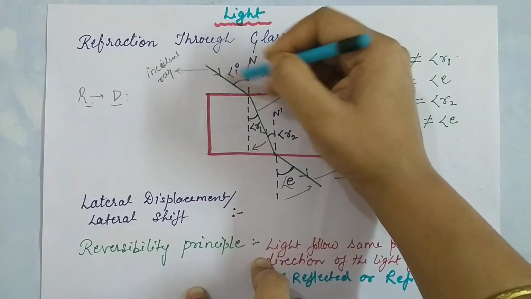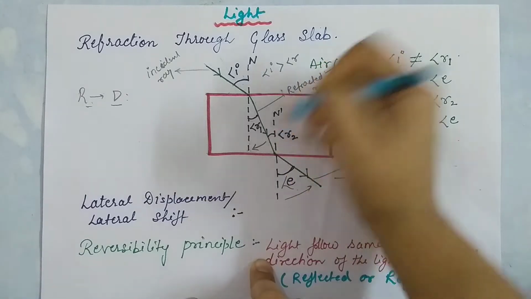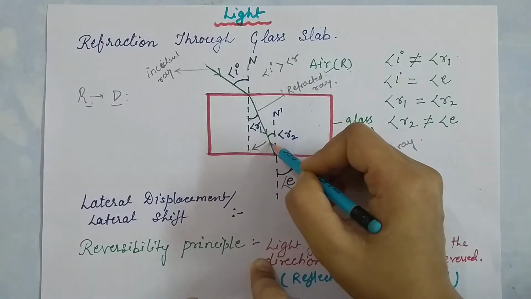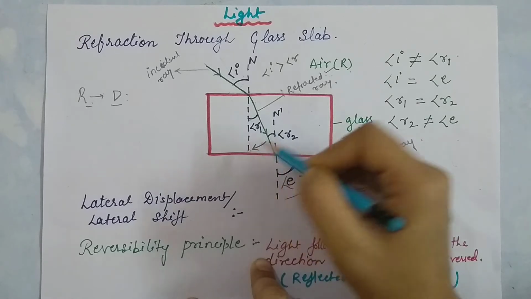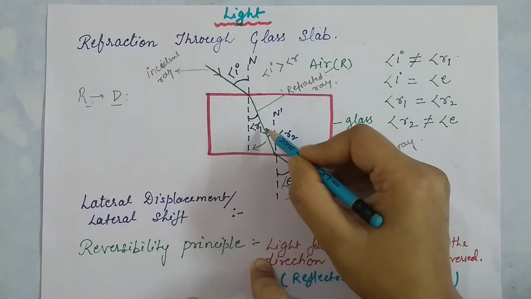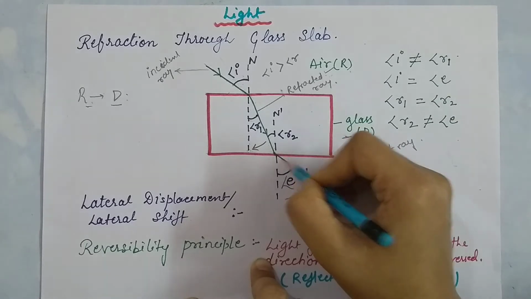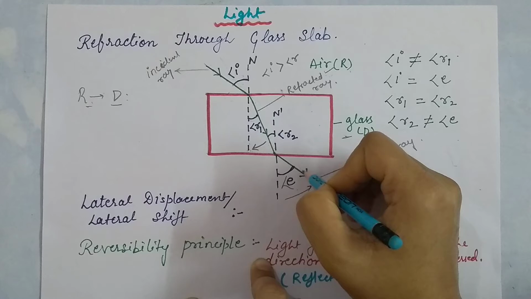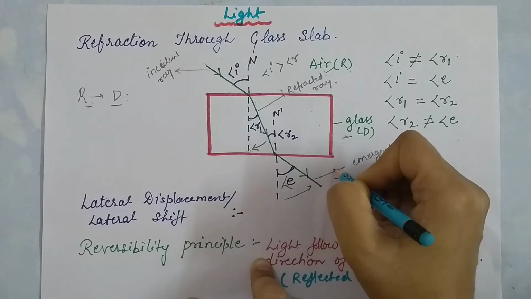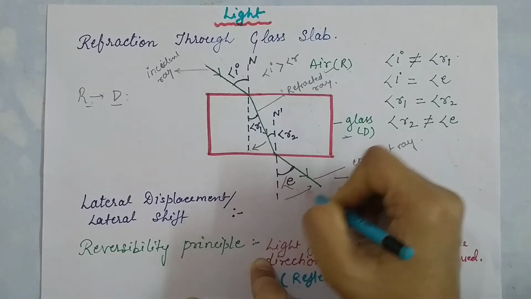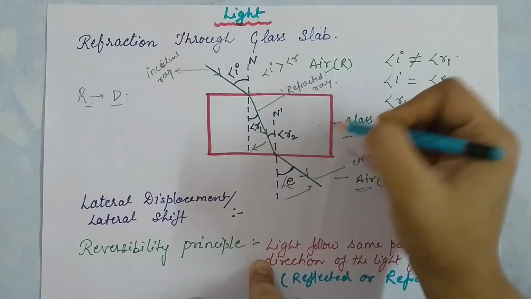So here the light speed is more. When it moves into the glass, the denser medium, the speed of light gets slower and then it bends towards the normal. Again, the speed of light is less in the denser medium, and when it emerges from the glass, the speed of light becomes more, so the light bends away from the normal. So this is all about refraction through a glass slab.